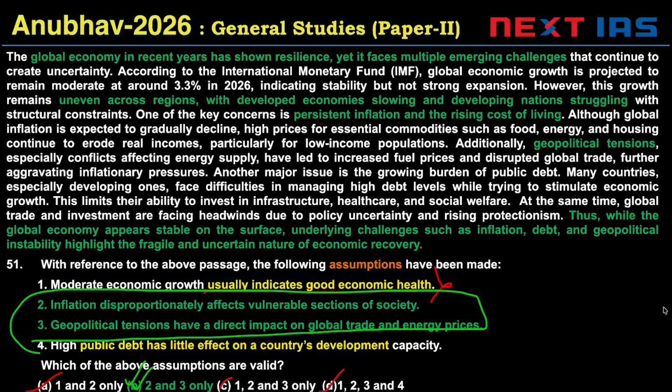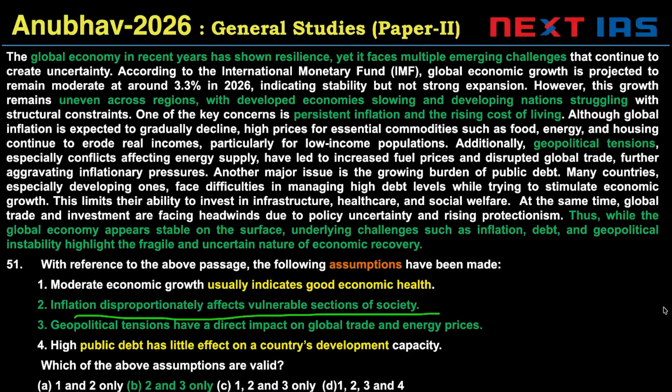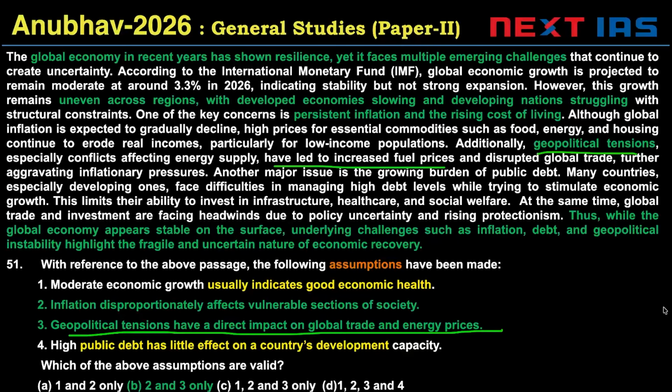2 and 3 are valid from the passage. Inflation disproportionately affects vulnerable sections of society. By the way, you should always check this. This is a valid option in this case. Sometimes UPSC will give this even when this is not mentioned in the passage. This is suggested particularly for low-income populations. So it's a valid underlying assumption. Geopolitical tensions have direct impact. Have led to increased. So have led to means they have a direct impact. High public debt has little effect on a country's development capacity. 4 is invalid. B is the right answer.